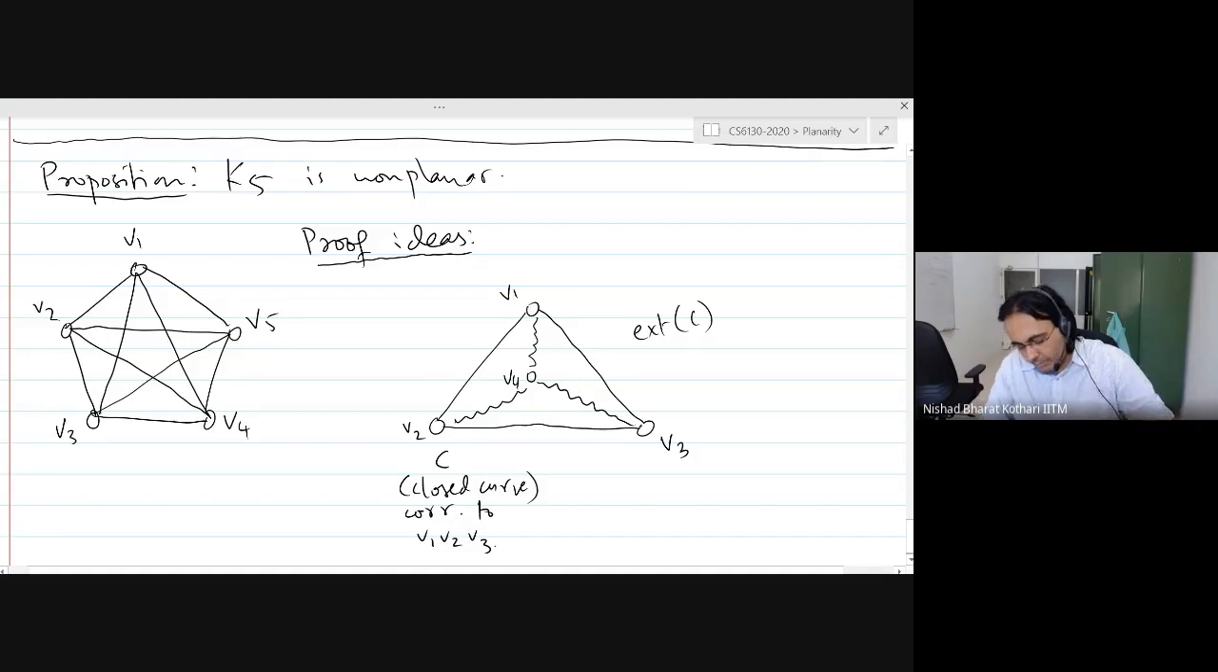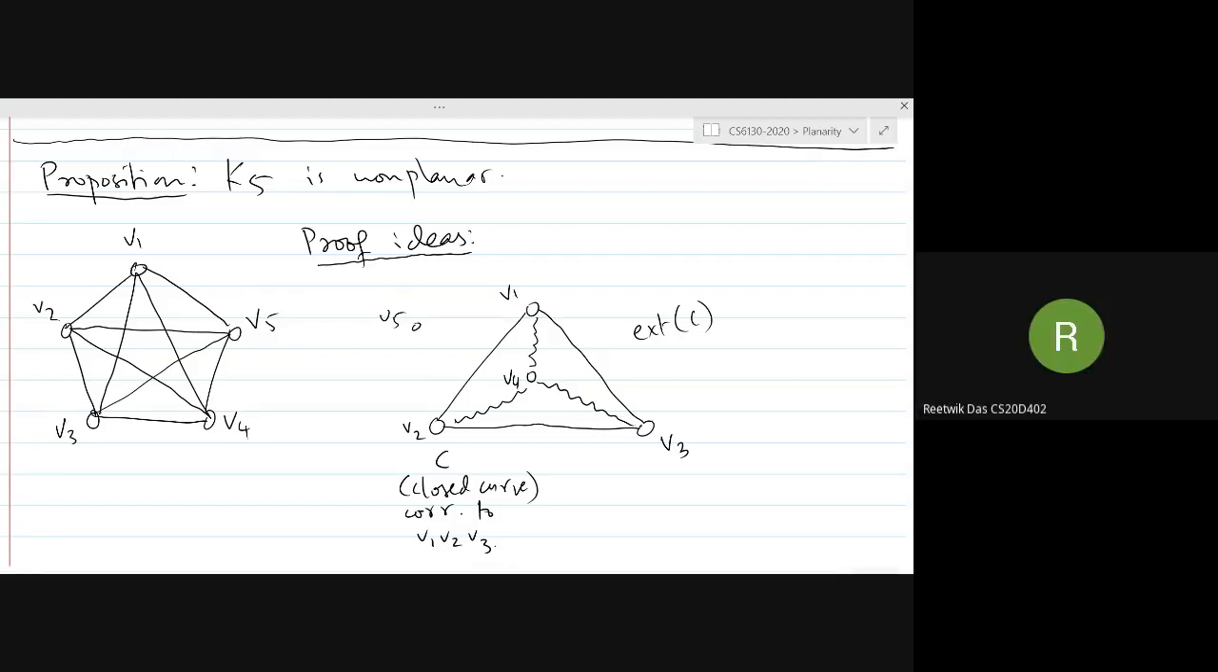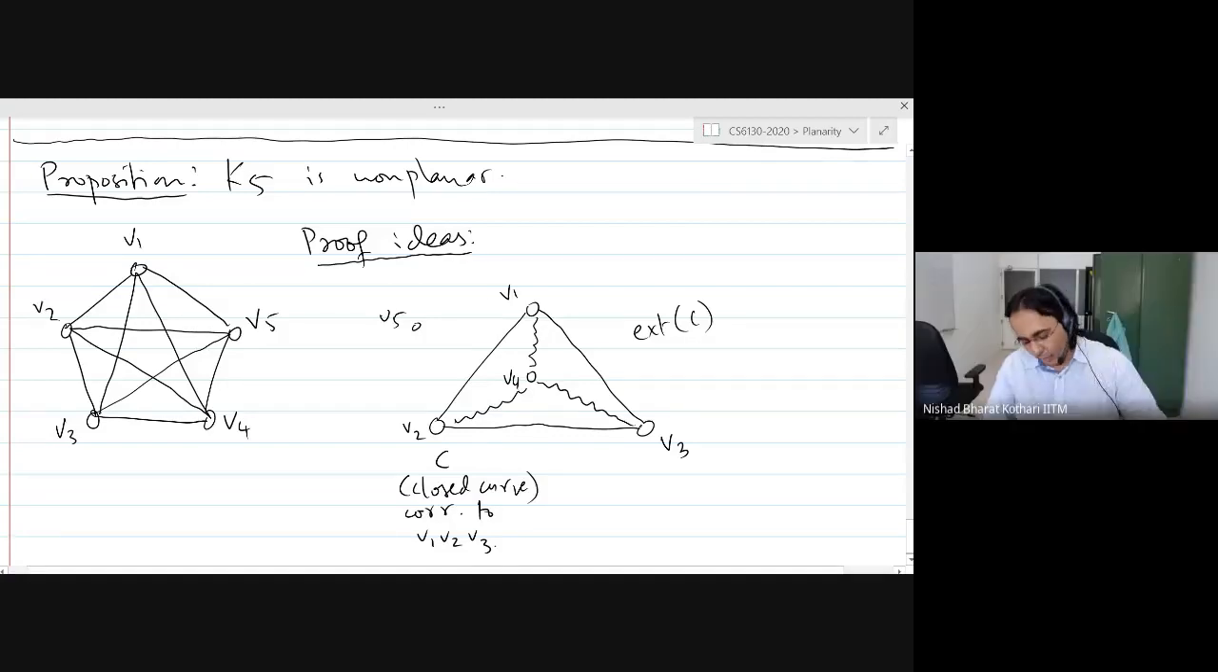And so now we must put V5 outside. Now the same thing happens: V5 is in the exterior of V1 V2 V3, so it can't connect to V4 in this case. Okay, good, that's perfect.